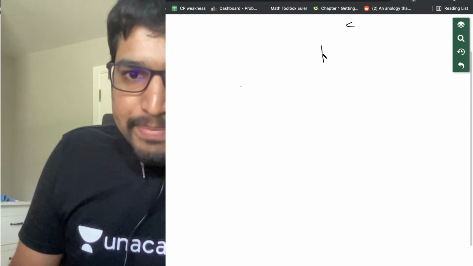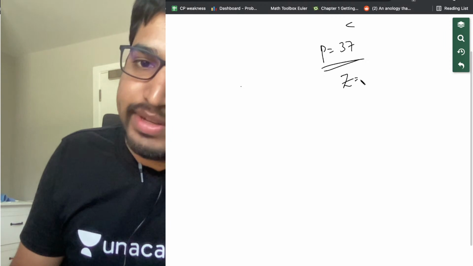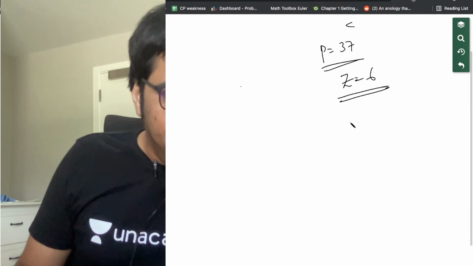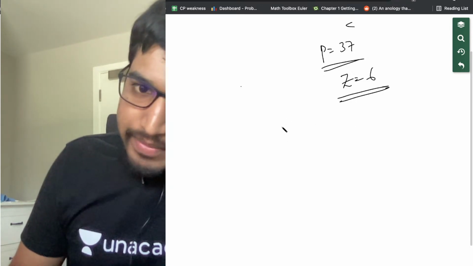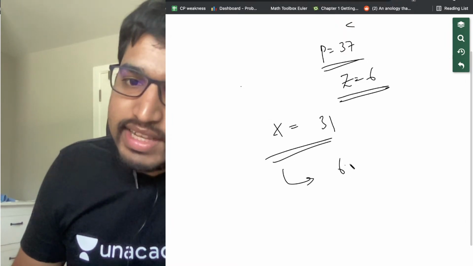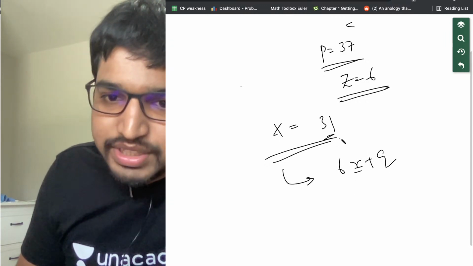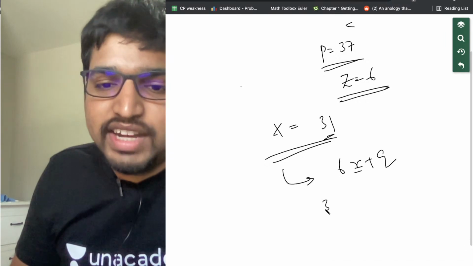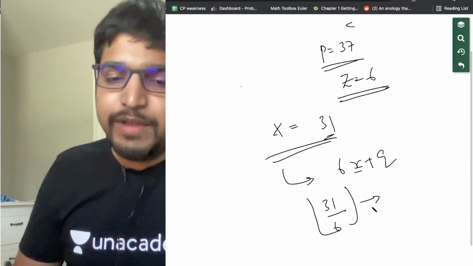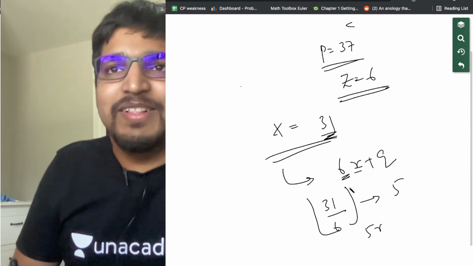So, say P equals 37, and here Z equals 6. Now we want to calculate X equals, say, 31. How do we write it as 6R plus Q? Here R equals 31 by 6. The block number is basically floor of 31 by 6, which is 5. That is the block number, right?